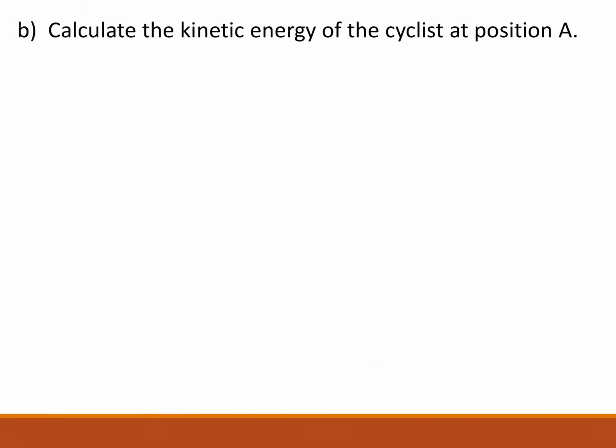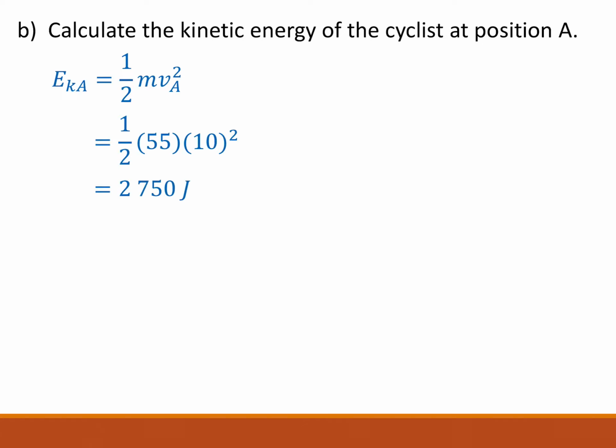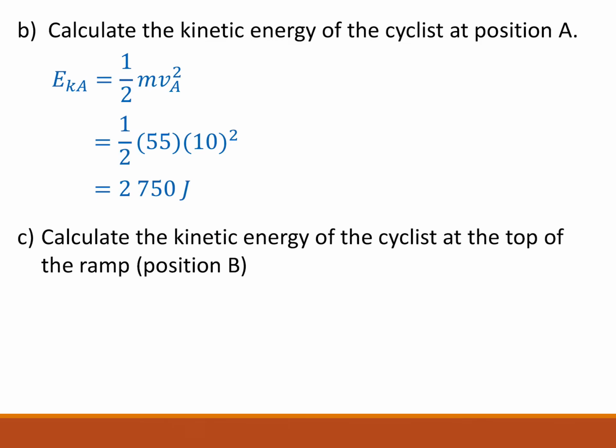Calculate the kinetic energy of the cyclist at position A. Well, that was nice and easy because that's EK, and we know EK is a half mv squared. We know m, we know v. Straightforward substitution, nothing difficult, and she has 2,750 joules of energy at position A. This is before she goes up the ramp where now there's friction.